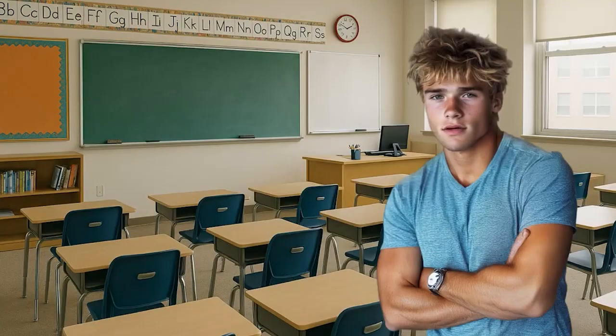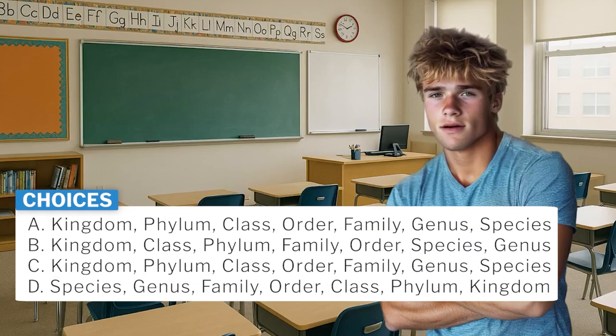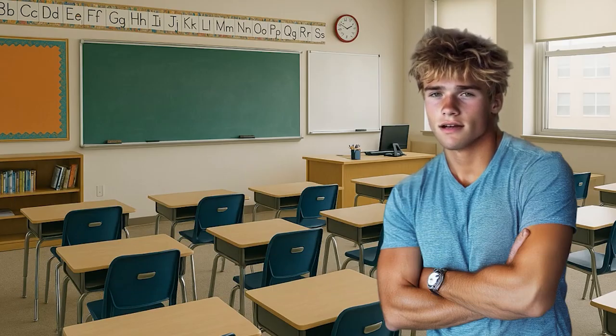Here's a big one. What is the correct order of biological classification, from largest to smallest? Let's see if you really paid attention. Is it A kingdom, phylum, class, order, family, genus, species, B kingdom, class, phylum, family, order, species, genus, C kingdom, phylum, class, order, family, genus, species, or D species, genus, family, order, class, phylum, kingdom? You have 8 seconds to answer.